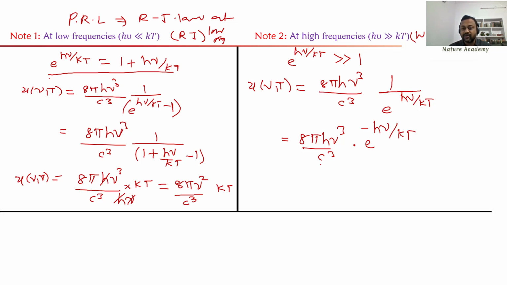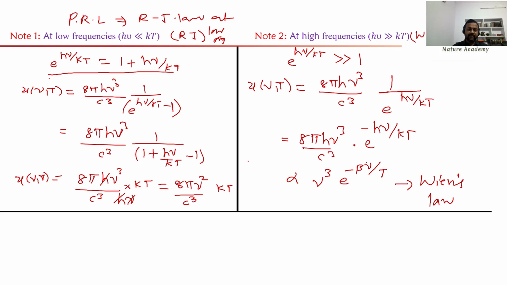So this is nothing but your displacement law, right? Wien's displacement law. So this is proportional to nu cube and e power minus beta nu by T. So from this we can find the parameters. What is beta? h by k is your beta, and what is A? 8 pi h by c cube is your A. So this is Wien's law, sorry, not displacement law, Wien's law. This is Wien's law of energy distribution.